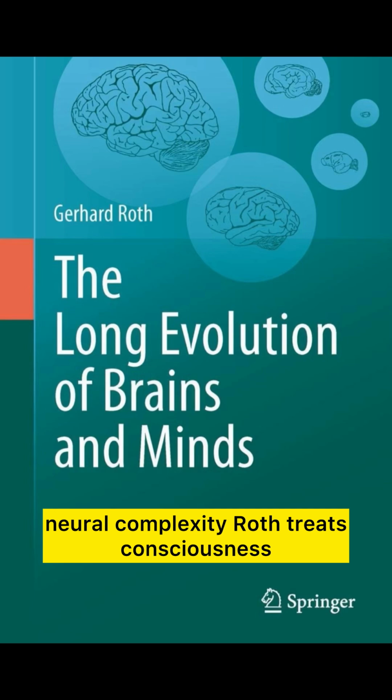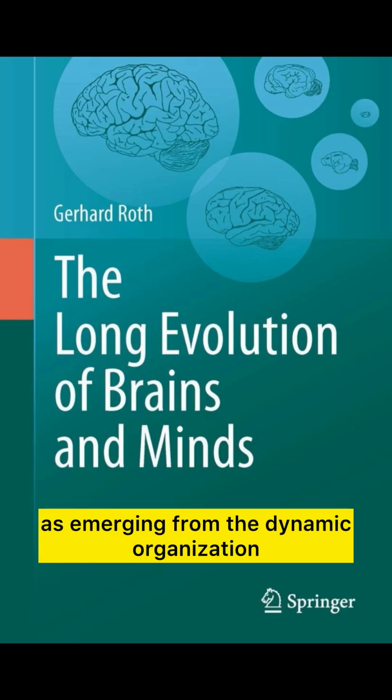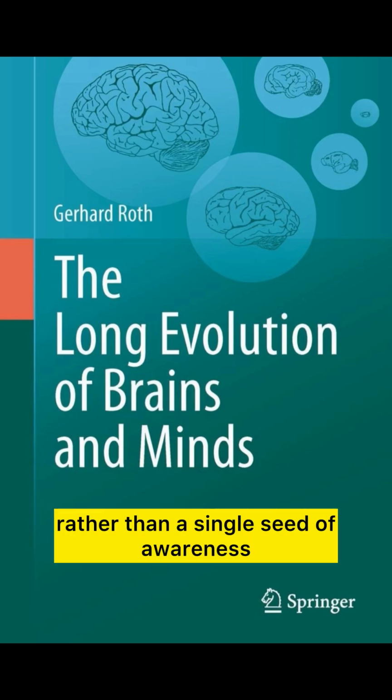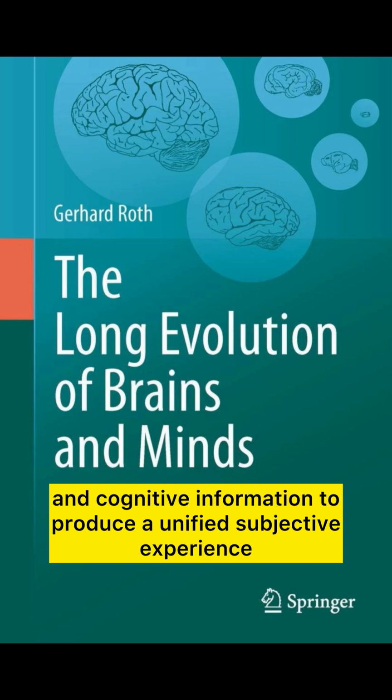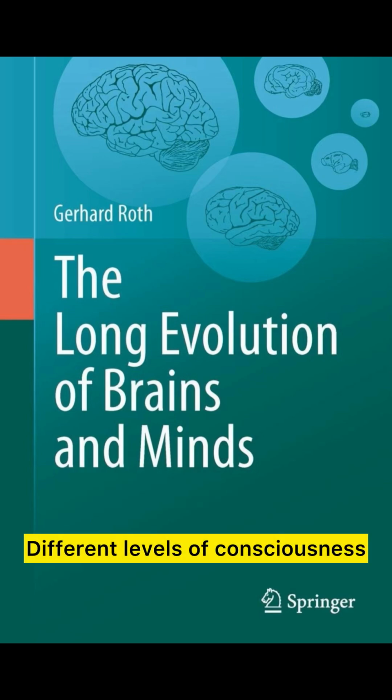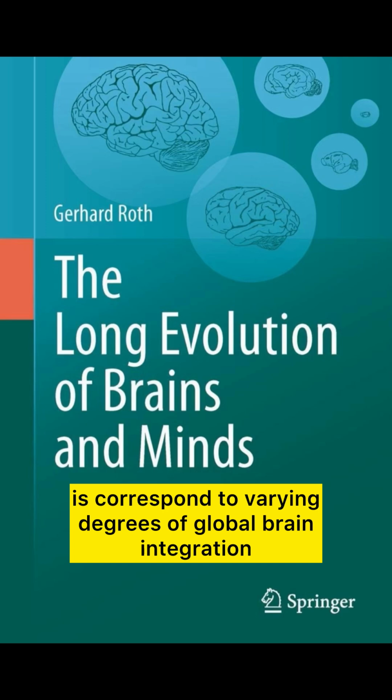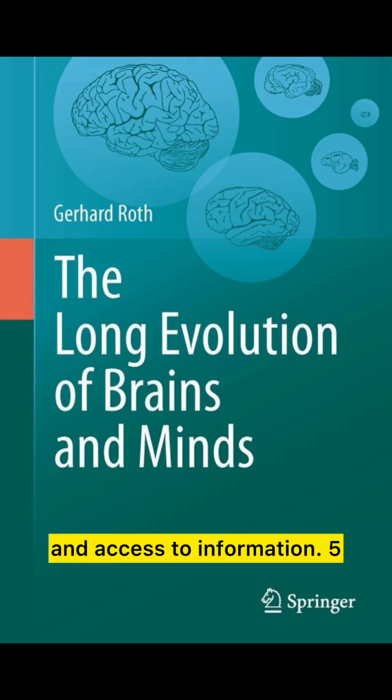4. Consciousness is an emergent property of neural complexity. Roth treats consciousness as emerging from the dynamic organization of neural networks, rather than a single seat of awareness. It involves integration of sensory, motor, emotional, and cognitive information to produce a unified subjective experience. Different levels of consciousness correspond to varying degrees of global brain integration and access to information.